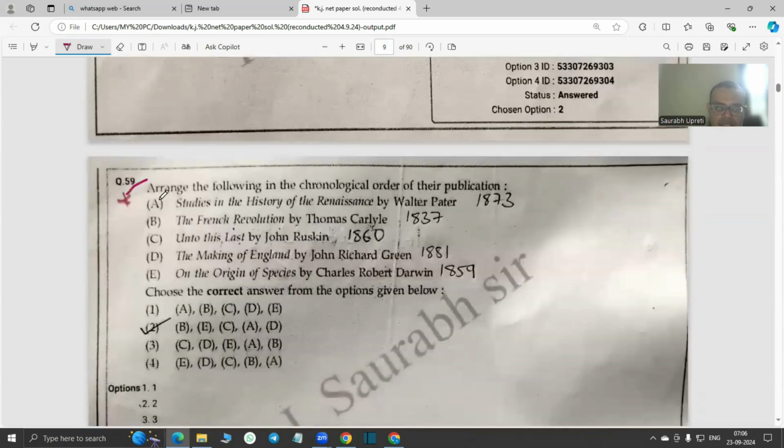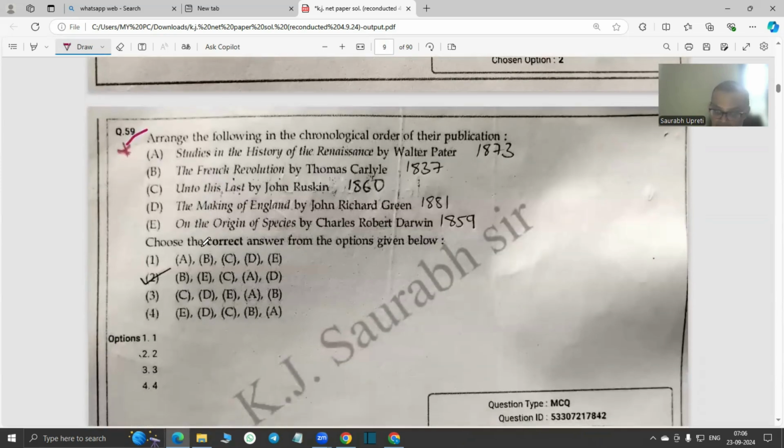So moving on, question 59 is 1 star, where we are trying to find out the works and their years, their sequencing. So first of all, it was by Thomas Carlyle, French Revolution, and then E, that is Origin of Species. Very important work, guys, for all the aspirants. Charles Robert Darwin, or Charles Darwin in short, 1859, very important year. And then C, that is Unto This Last, John Ruskin, the one who influenced our great Mahatma Gandhi. So 1860, and then A, Studies in the History of the Renaissance by Walter Pater.